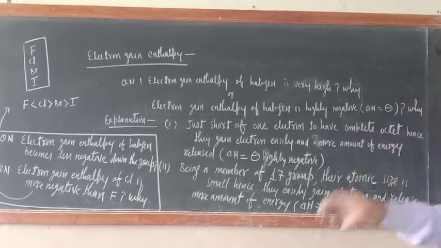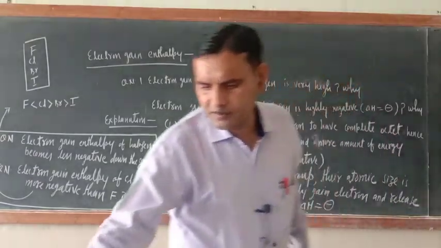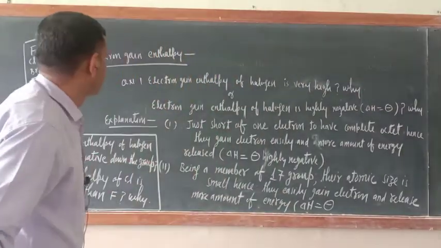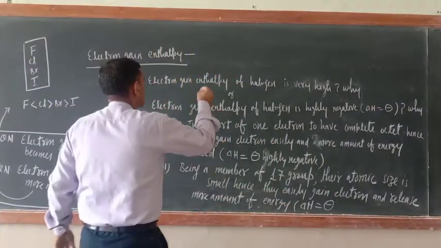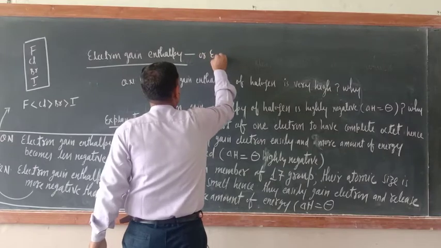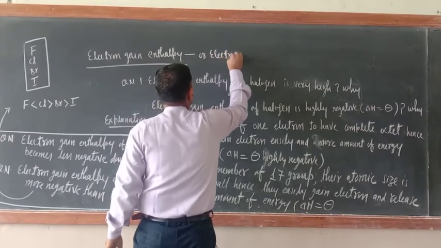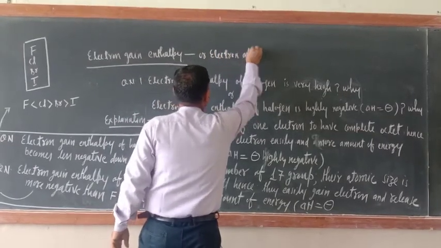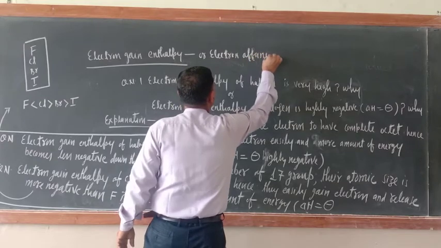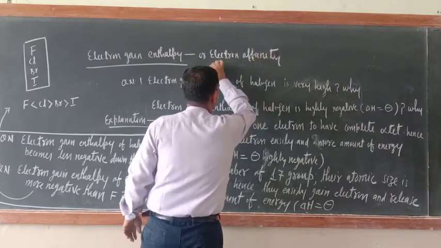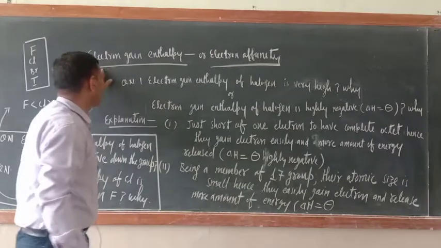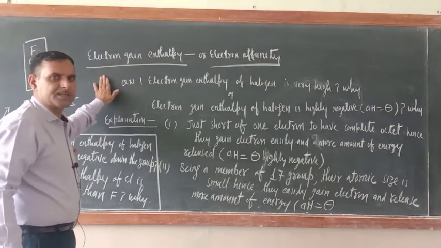Today I am going to teach you the electron gain enthalpy of halogen. Okay. So electron gain enthalpy is also known as electron affinity. What is this one? Electron affinity. So till 10th class the word electron affinity is famous, but in higher classes the word electron gain enthalpy is used.